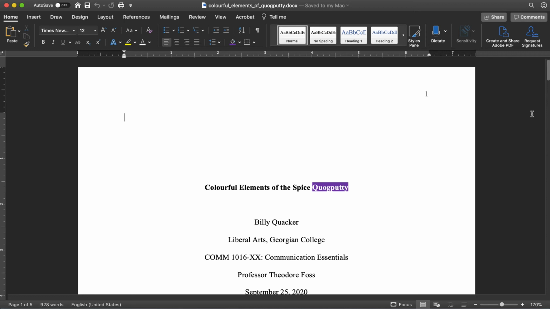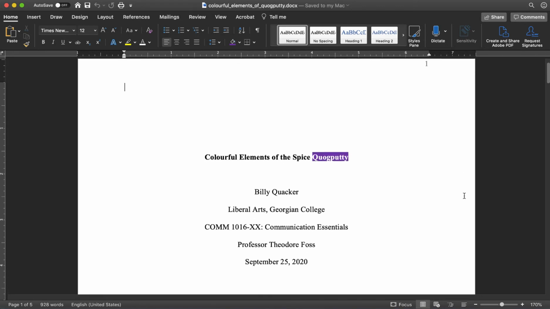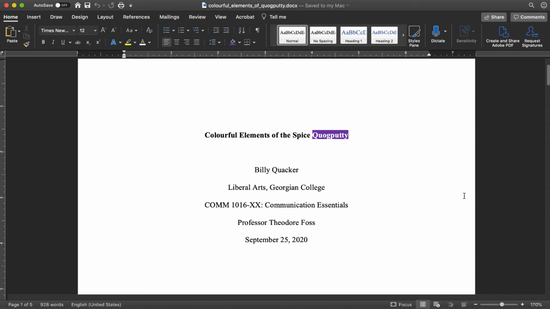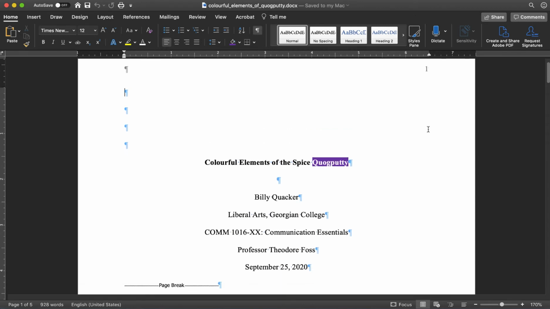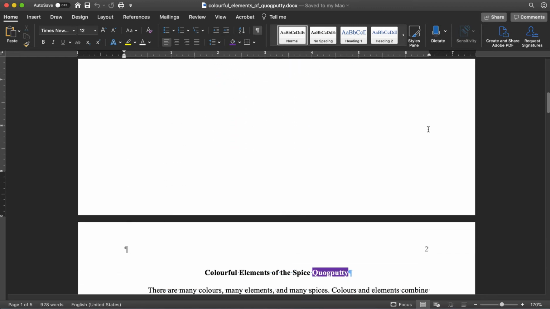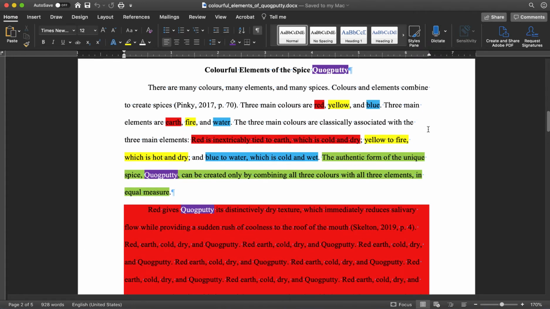So we've discussed parallelism at the sentence level, so let's take a look at it at the level of the paper. So here's an essay I wrote that intentionally doesn't make much sense. I wrote it just so we could see the structure. So the first thing to notice is the formatting, right? This is exactly how it should be formatted. Here's our title page, page break, and then we have the paper.